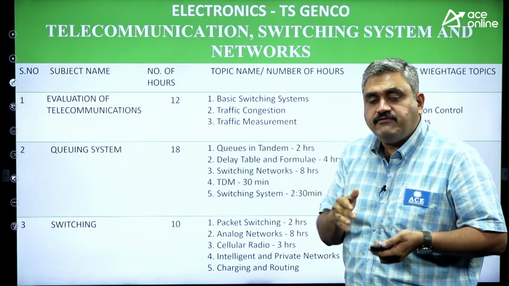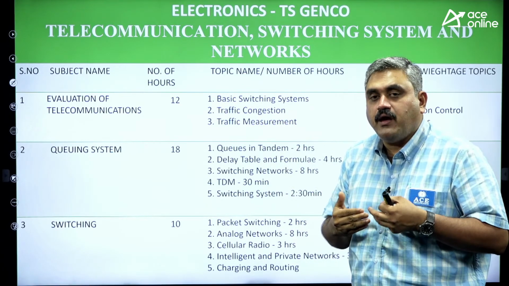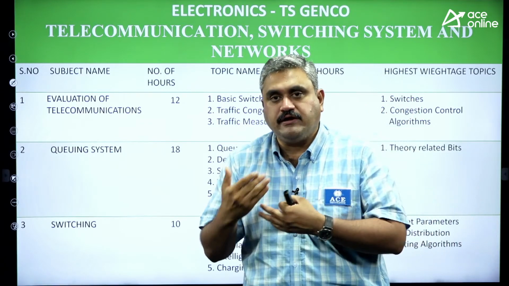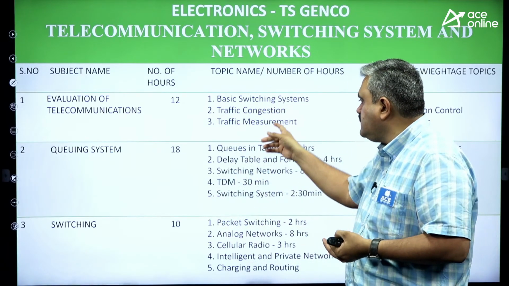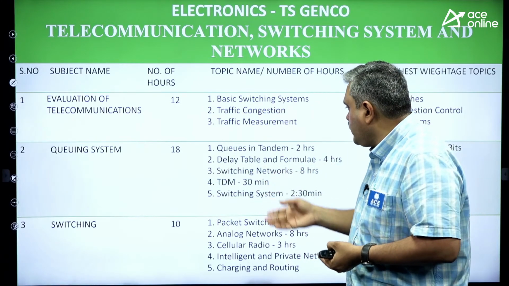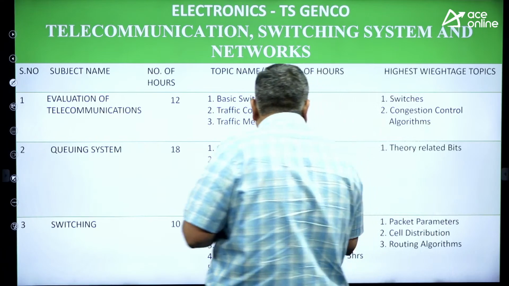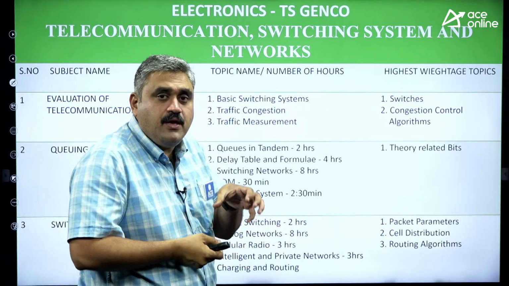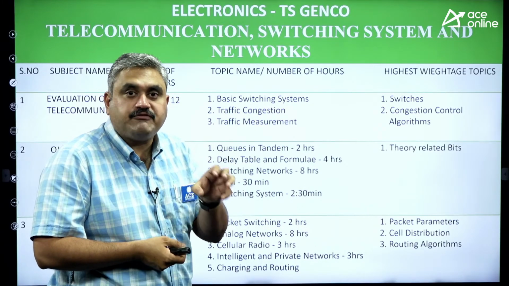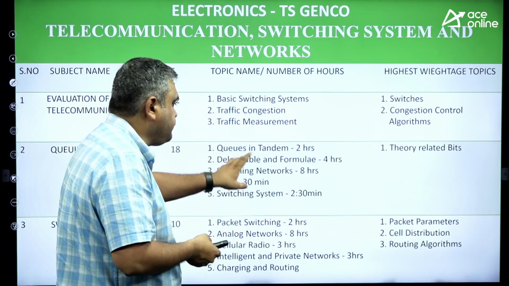Then whenever there is a congestion, how you are making arrangements for the traffic to move in that particular network. So routing algorithms, all these things will come here. Then when it comes to queuing system, what is queuing and how you are forming a delay table, means which unit has to be transported at what point of time, after how much delay, all these things will come here.